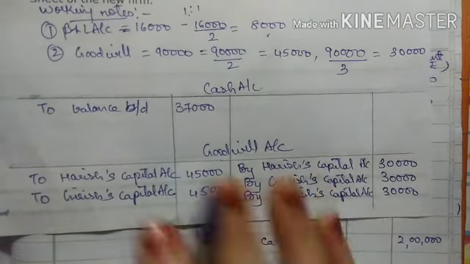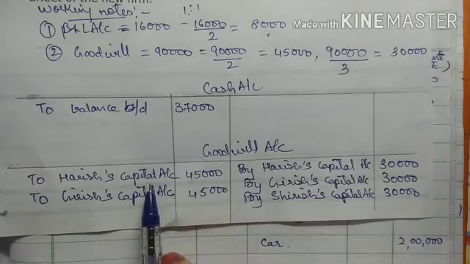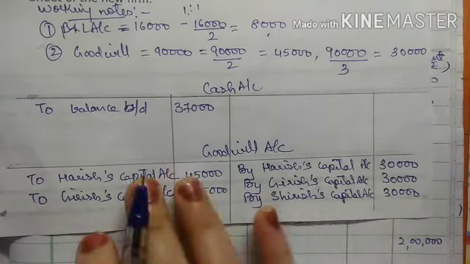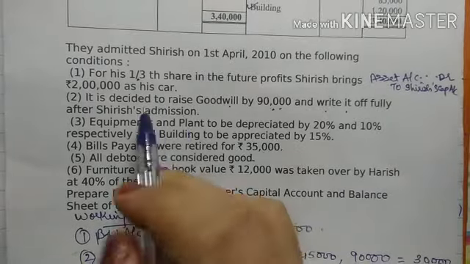So in this case, there are entries for 2 old partners and the new partner. We have done with the second adjustment.